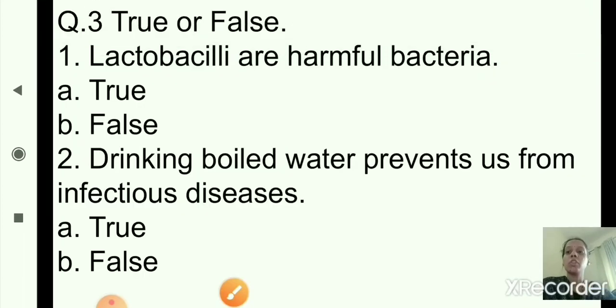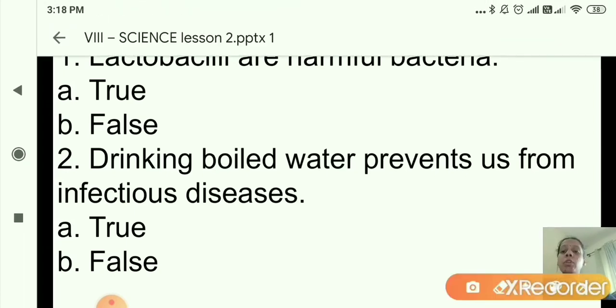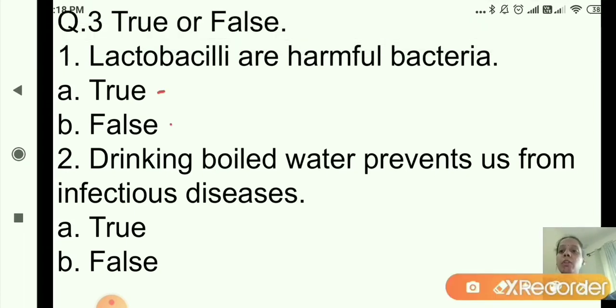Now question number 3, that is true or false. First one, lactobacilli are harmful bacteria. Now both the options are given, that is true and false. You will select the correct option. Lactobacilli are harmful bacteria. True or false?